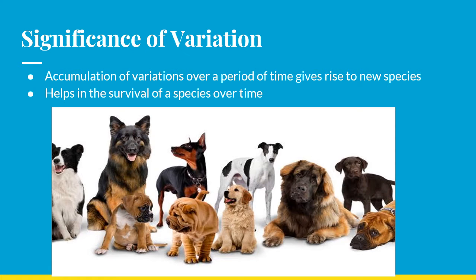I was just saying, when sexual reproduction takes place, it leads to variation. What is the need for variation? Accumulation of variations over a period of time gives rise to new species, and also it helps in the survival of a species over time.